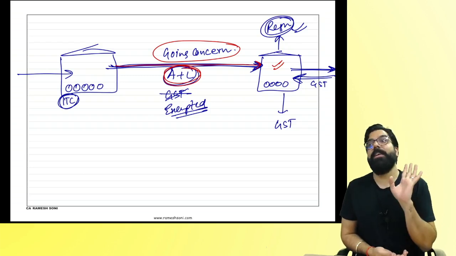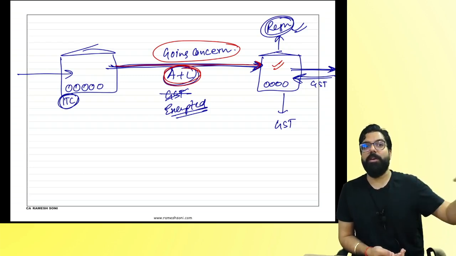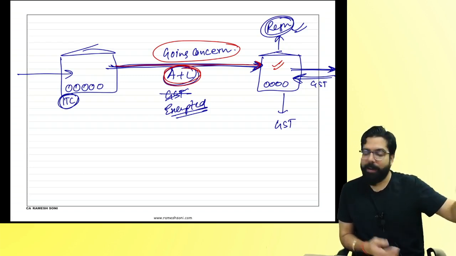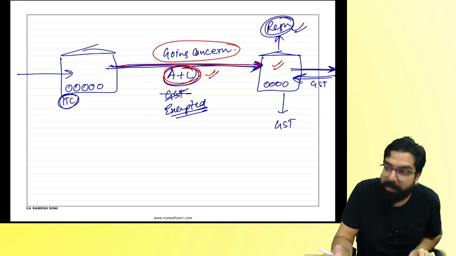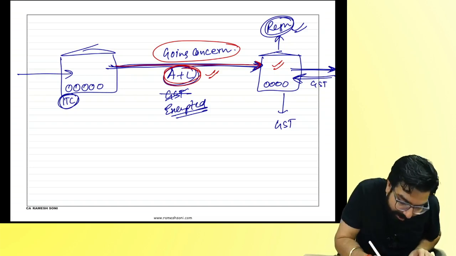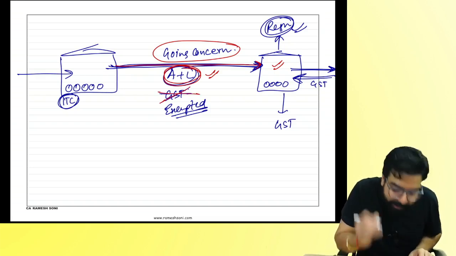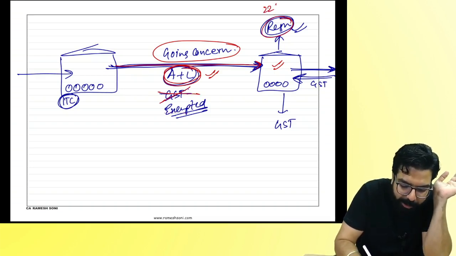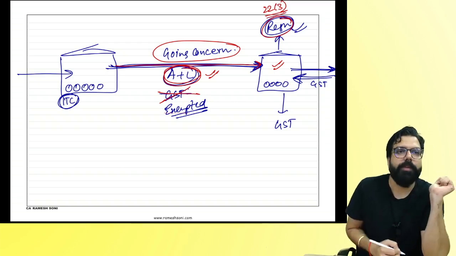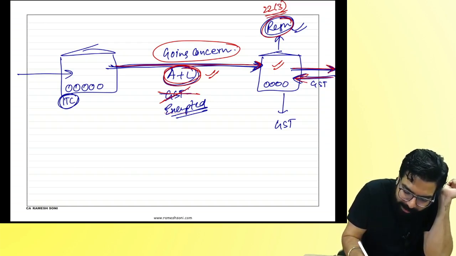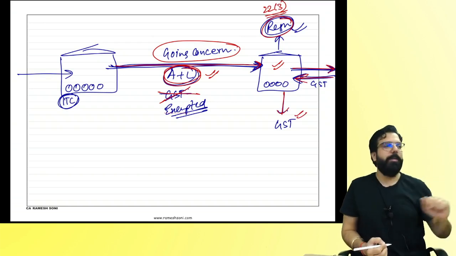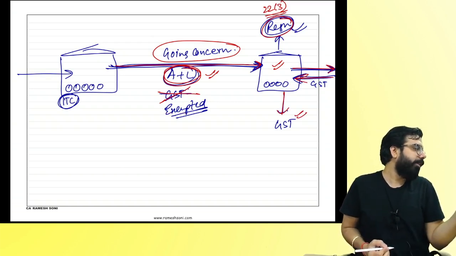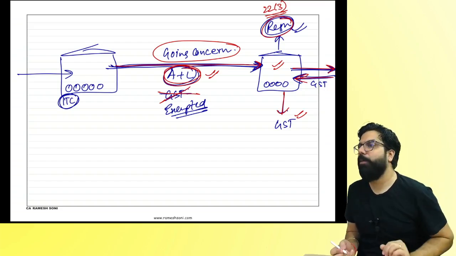But government made it mandatory. Government told Ramesh, if you are giving your business to your friend, you are giving all the assets and liabilities, we will exempt it. You don't have to pay GST, but your friend has to take registration under section 22(3), which I just showed you. He will sell, he will collect GST, and he'll pay GST to the government. Are we clear with this point? Can we go ahead, everyone? Just a minute. Are we clear, everyone?